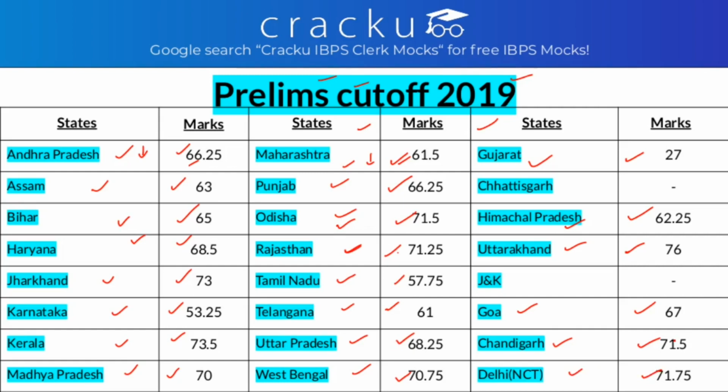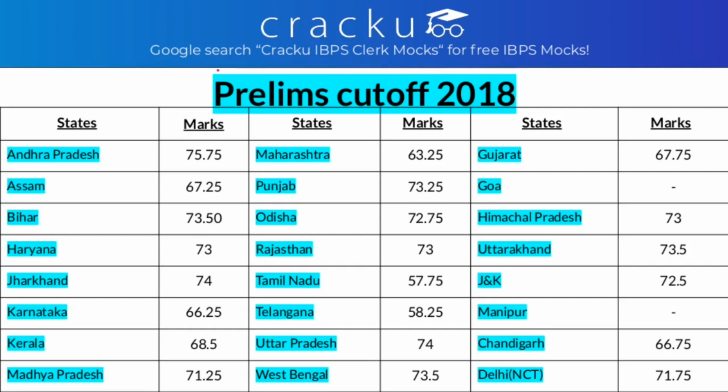So let's see in the year 2018. In 2018, the cutoff in Andhra Pradesh is 75.75, Assam is 67.25, Bihar is 73.50, Haryana is 73, Jharkhand is 74, Karnataka is 66.25, Kerala is 68.5, Madhya Pradesh is 71.25,